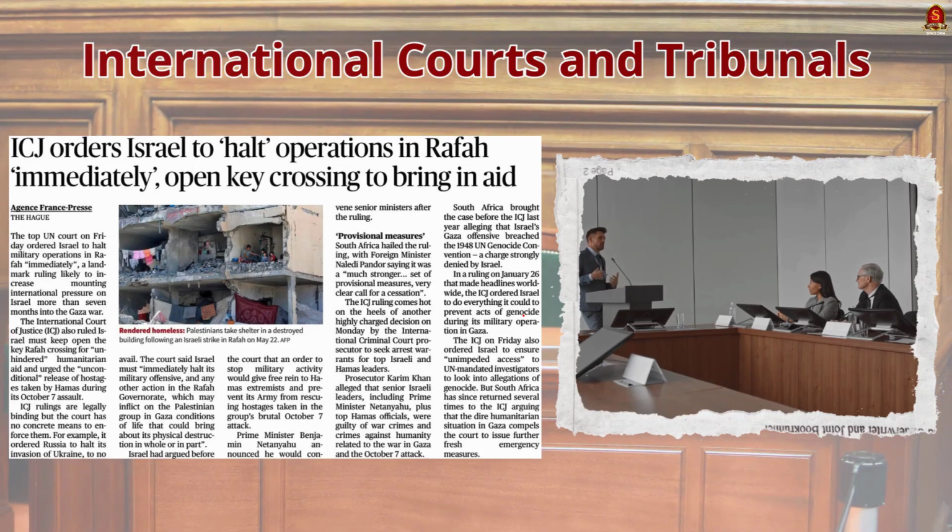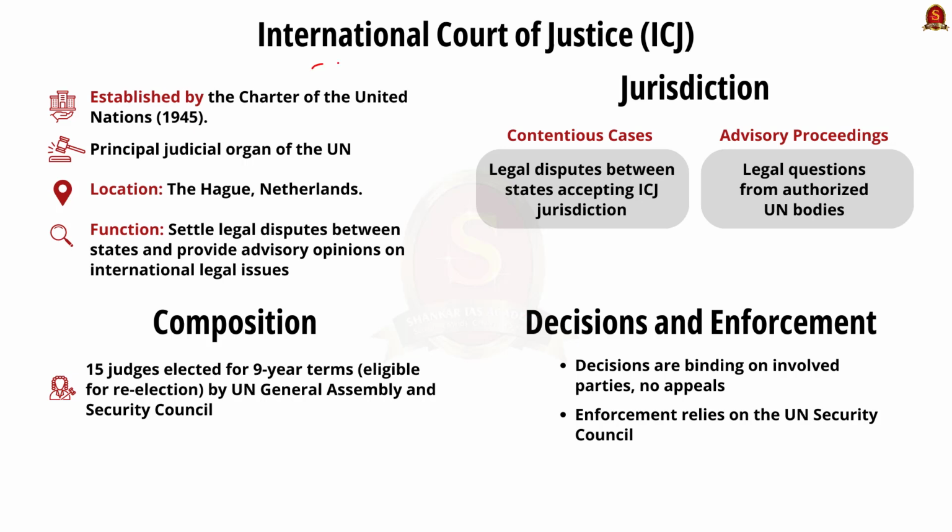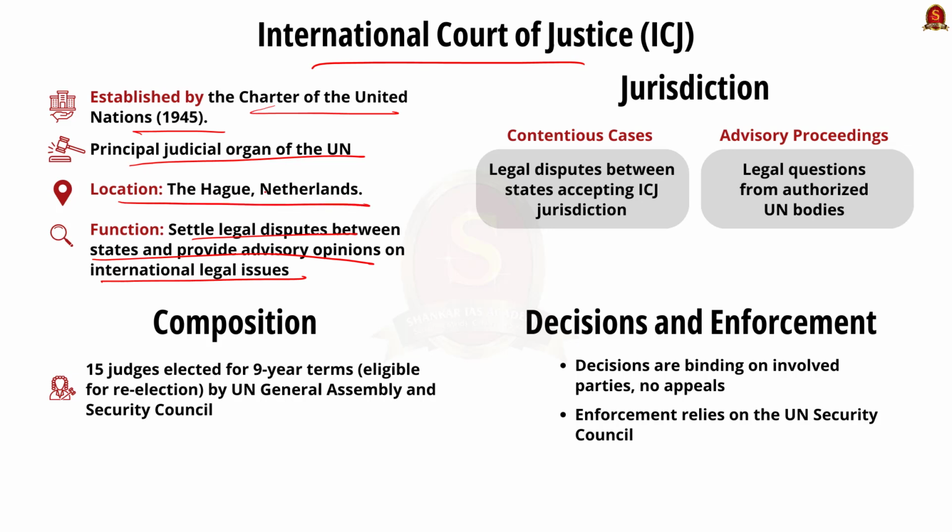Let's start with the International Court of Justice, that is ICJ. See, ICJ was established in 1945 by the Charter of the United Nations. It is a principal judicial organ of the UN and aims to settle legal disputes between states and give advisory opinions on international legal issues. The ICJ is based in the Peace Palace in the Netherlands. The court consists of 15 judges elected for a 9-year term by the United Nations General Assembly and the Security Council. The judges are eligible for re-election. The ICJ has 2 types of jurisdiction.